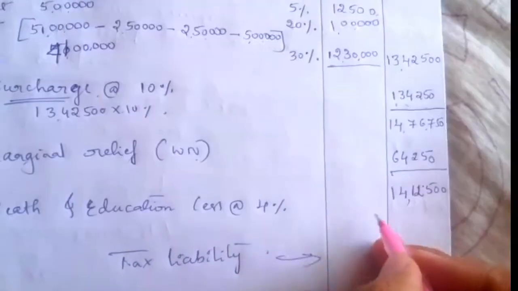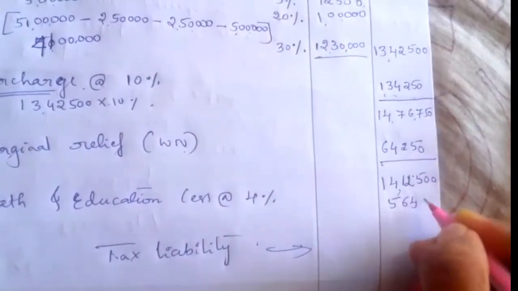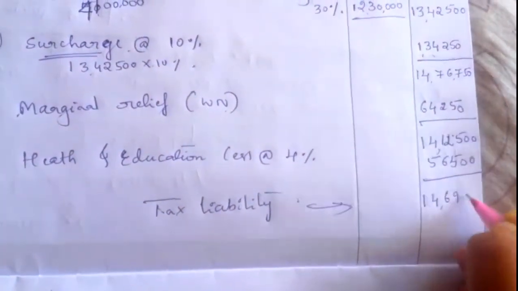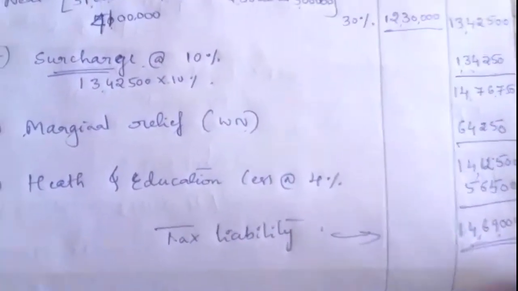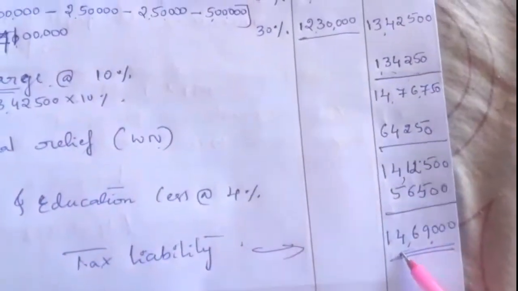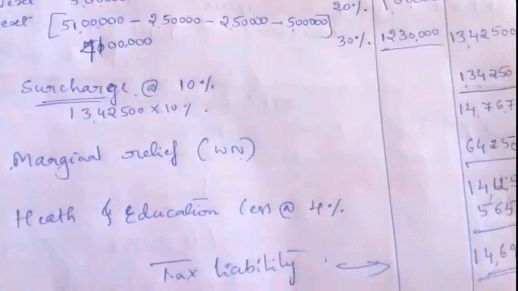On this we have to add 4%, that comes to 56,500. It will be 14,69,000. So when he has 51 lakh income, he has to pay 14,69,000 tax to the government.